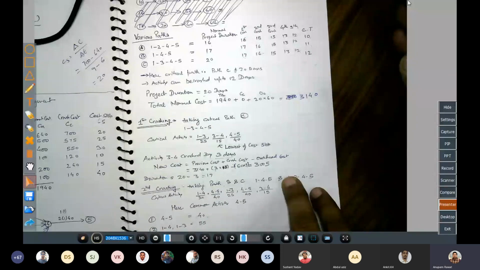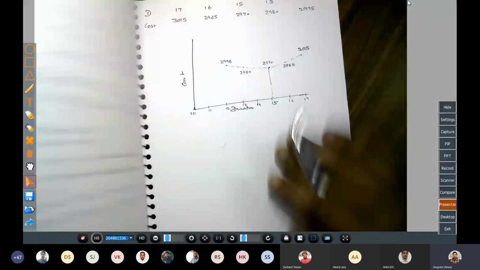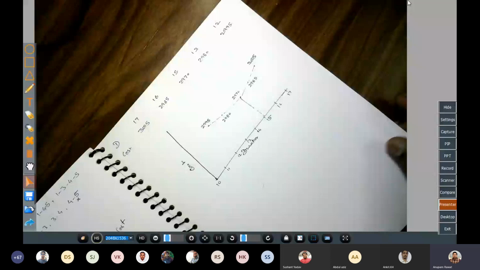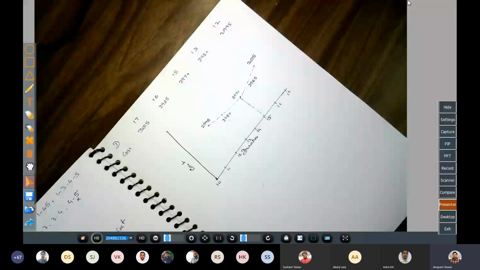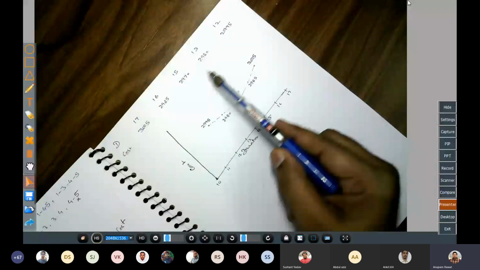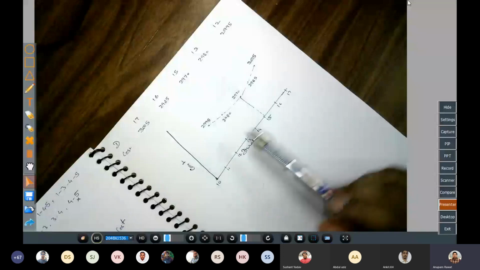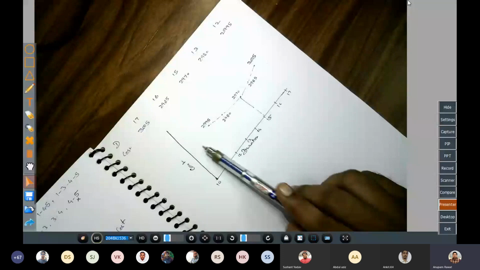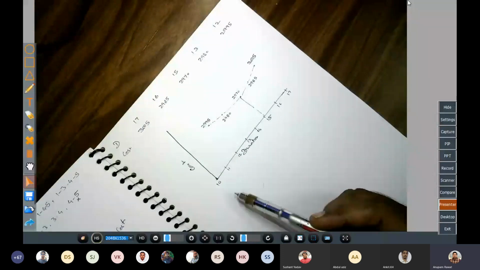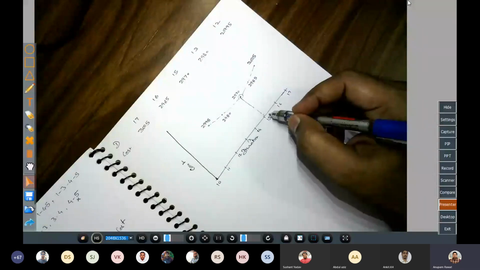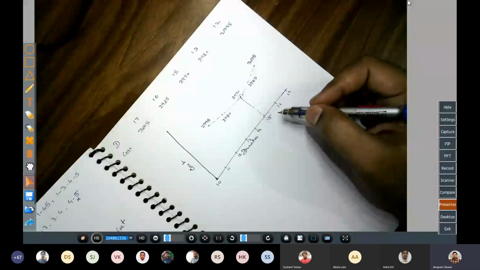ठीक है, तो मैक्सिमम एक्सटेंट तक क्रैश हो गए, तो अब क्या करेंगे? We will prepare a table where we will write the duration and corresponding cost जो कि हम लोगों ने क्रैशिंग से निकाली, and we will draw a curve, and from this curve it is clear the optimum cost is 2970 and optimum duration is 15 days.